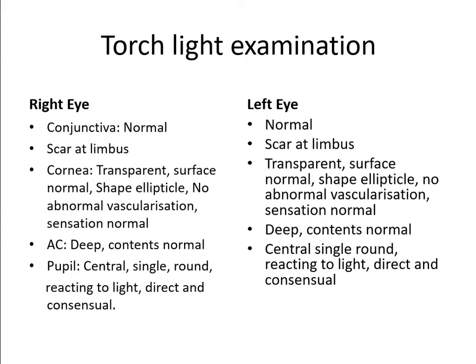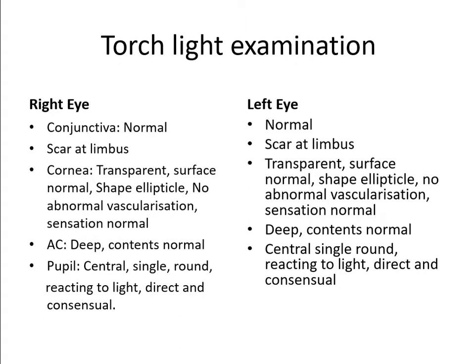And the findings will be: conjunctiva will be normal, and if you carefully examine the 12 o'clock limbus, you will see a horizontal line at the 12 o'clock limbus. Scar at the limbus will be there. Cornea will be transparent, surface normal, shape elliptical, no abnormal vascularization, sensations are normal. And another finding of aphakia is the anterior chamber will be deep.